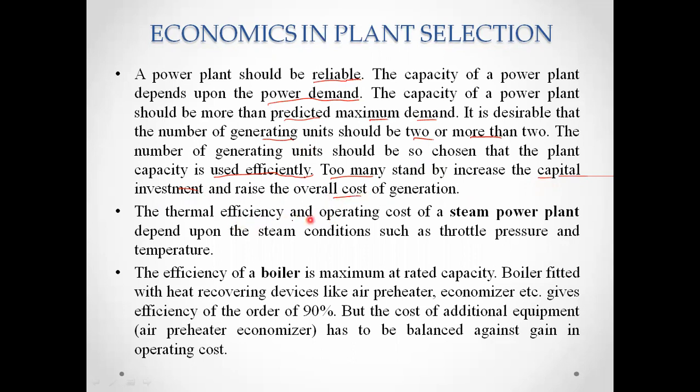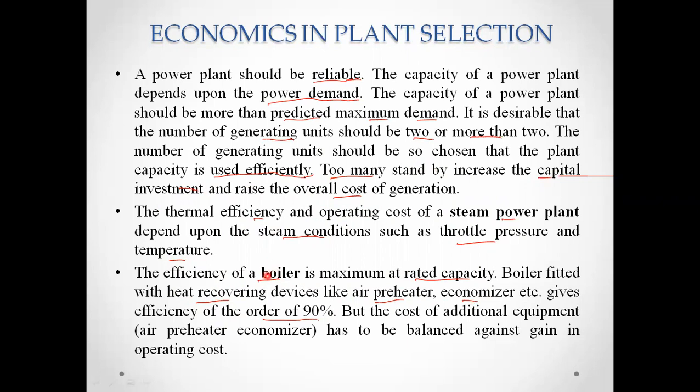Then the thermal efficiency and the operating cost of the steam power plant. Here we are discussing the steam power plant. Thermal efficiency and operating cost of a steam plant depend upon the steam conditions, such as the throttle pressure and temperature. In the same steam power plant, the efficiency of the boiler is maximum at the rated capacity, and the boiler will be fitted with heat recovering devices. We know the heat recovering devices are the preheater and the economizer, and they give an efficiency of the order of 90%.